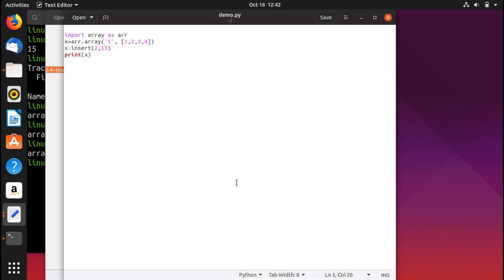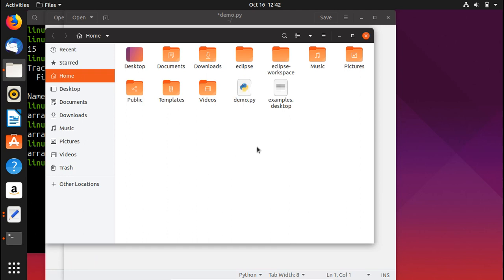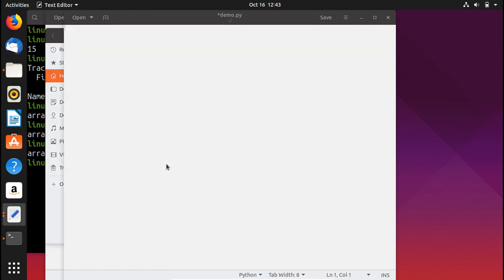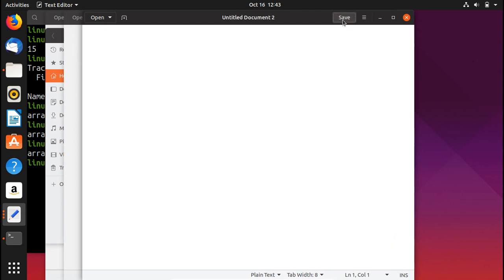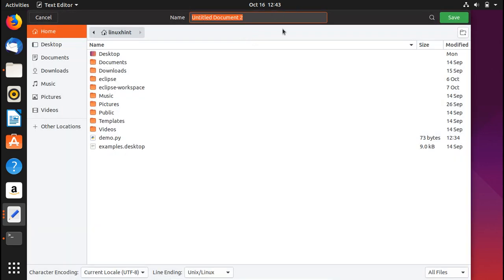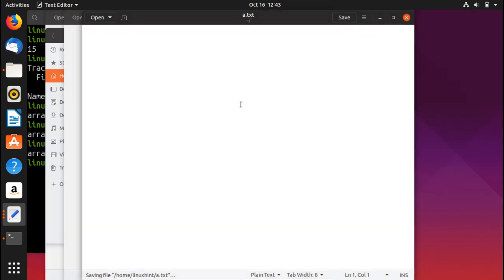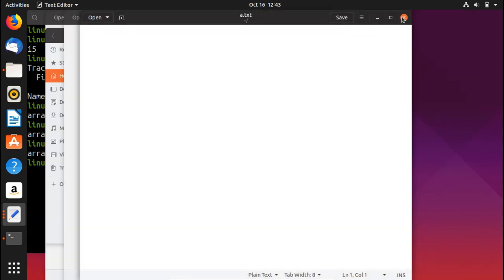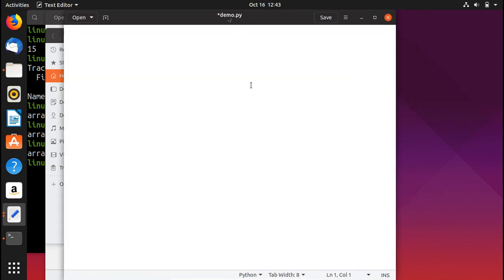Let me go to the home directory and see which files we have. Let's say I'm going to create a new text file and save it here in the home directory, calling it a.text. This is the file I have saved, and if I want to delete it, I would write a very simple code.